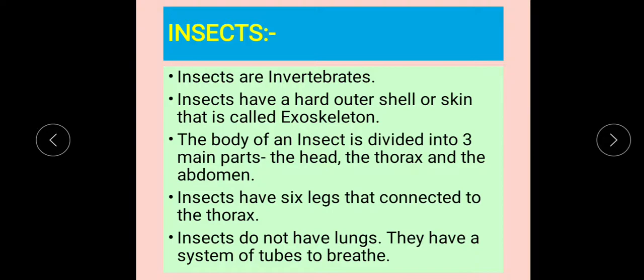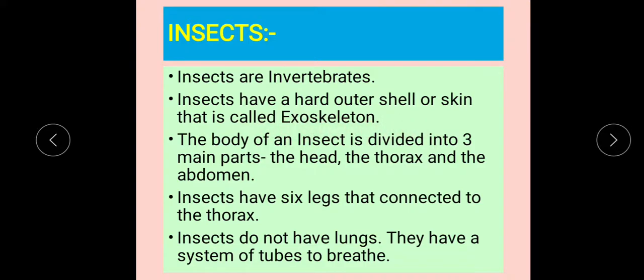Instead of bones, they have a hard outer shell or skin, very hard skin. And that hard skin is called exoskeleton. So insects are invertebrates. Instead of a backbone or any other bone, they have a very hard skin or outer shell. That outer shell is called exoskeleton.